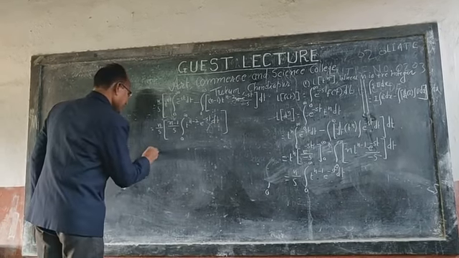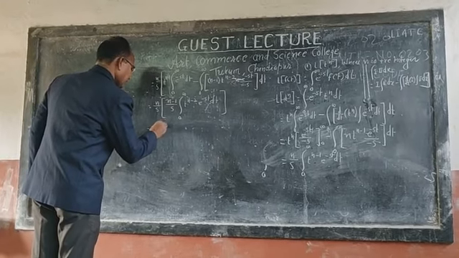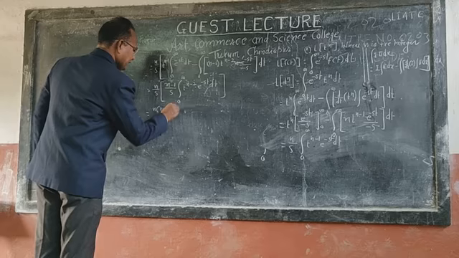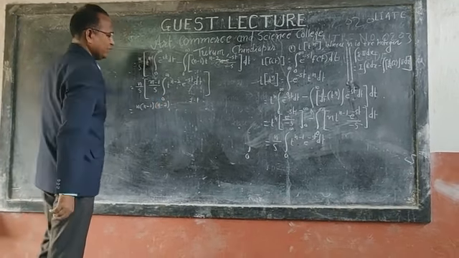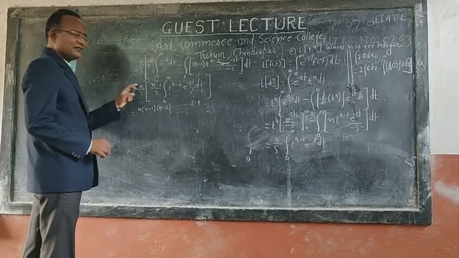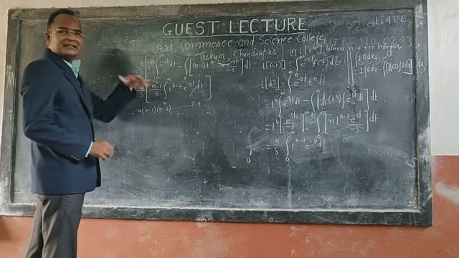So can I write here n, n minus 1, n minus 2, up to 2 into 1. What is it? The first time s, up to n times.